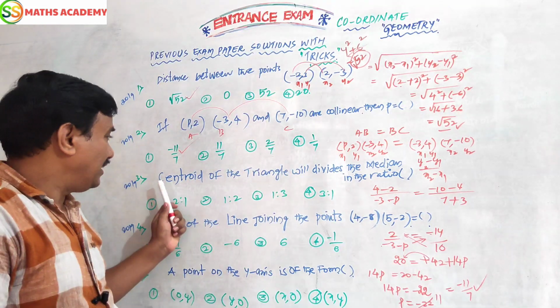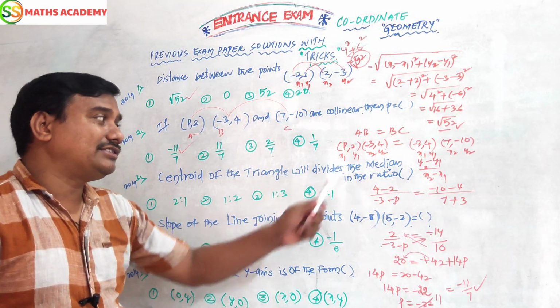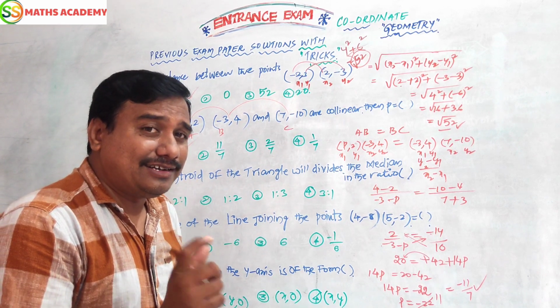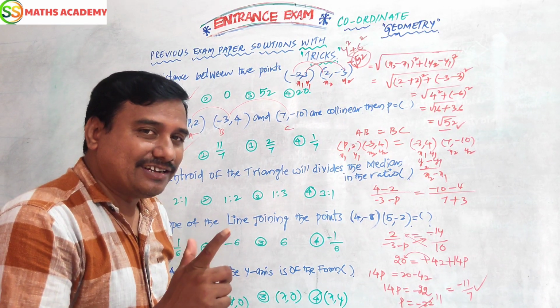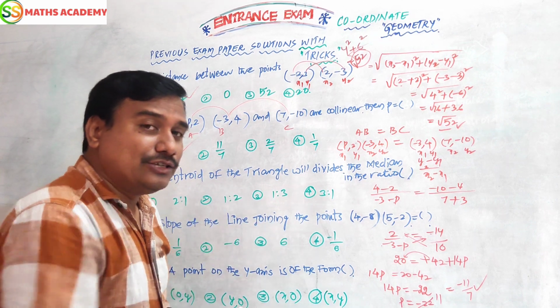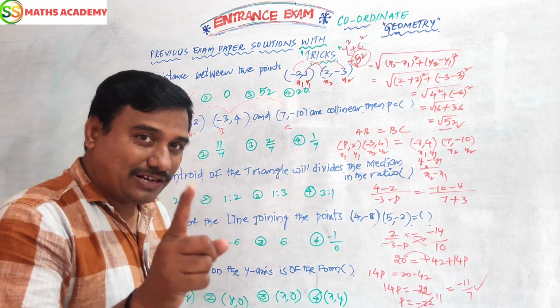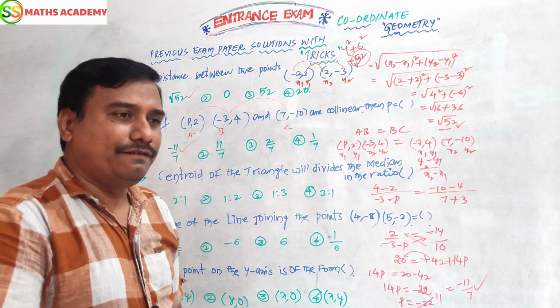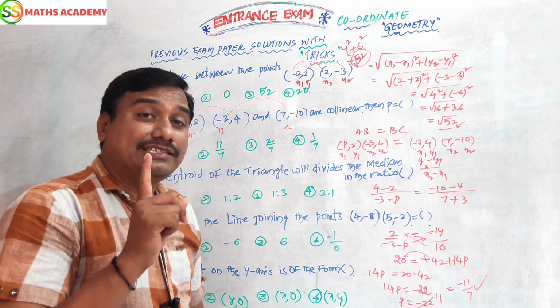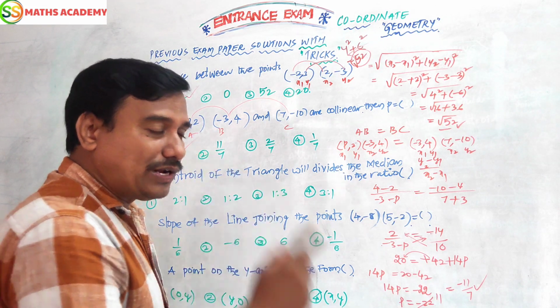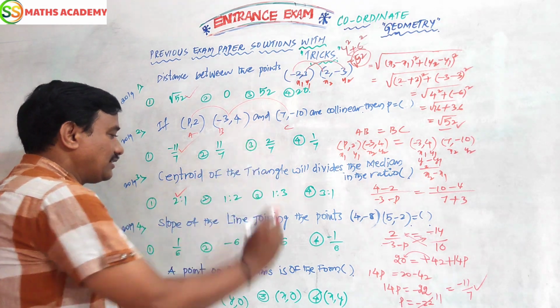Next question. The centroid of the triangle will divide the median in the ratio? Just now I told you in the content. I told you every time, content is power, concept is king. So you are the king maker. So what is the answer? Pause the video and say the answer. Simple. The centroid divides every median in the ratio 2:1. This is the answer.